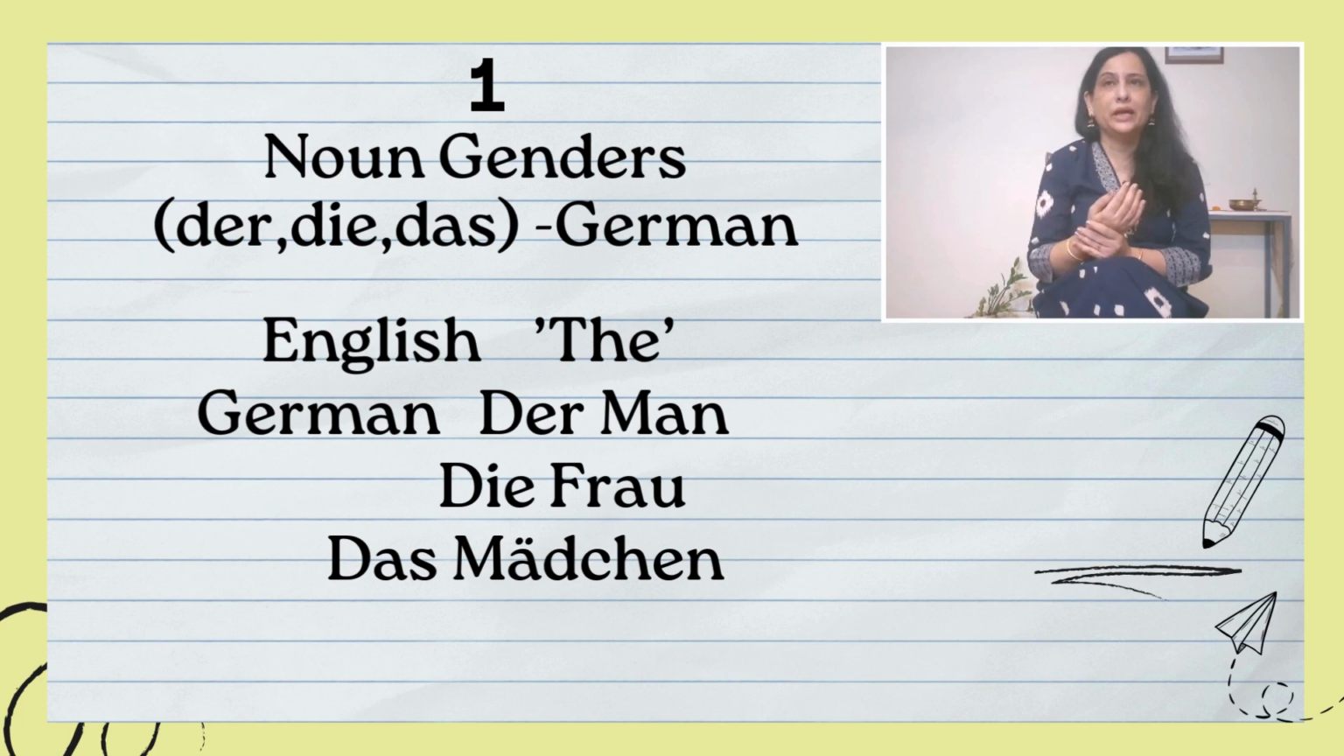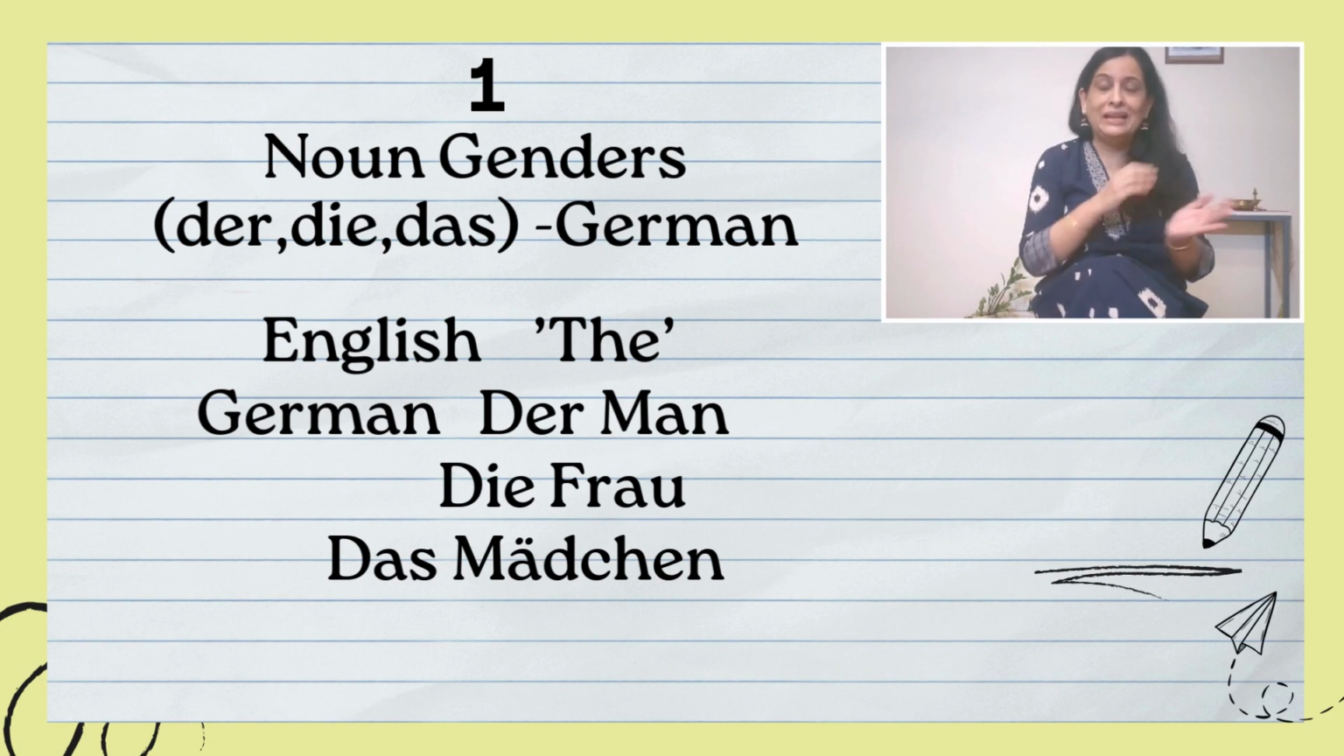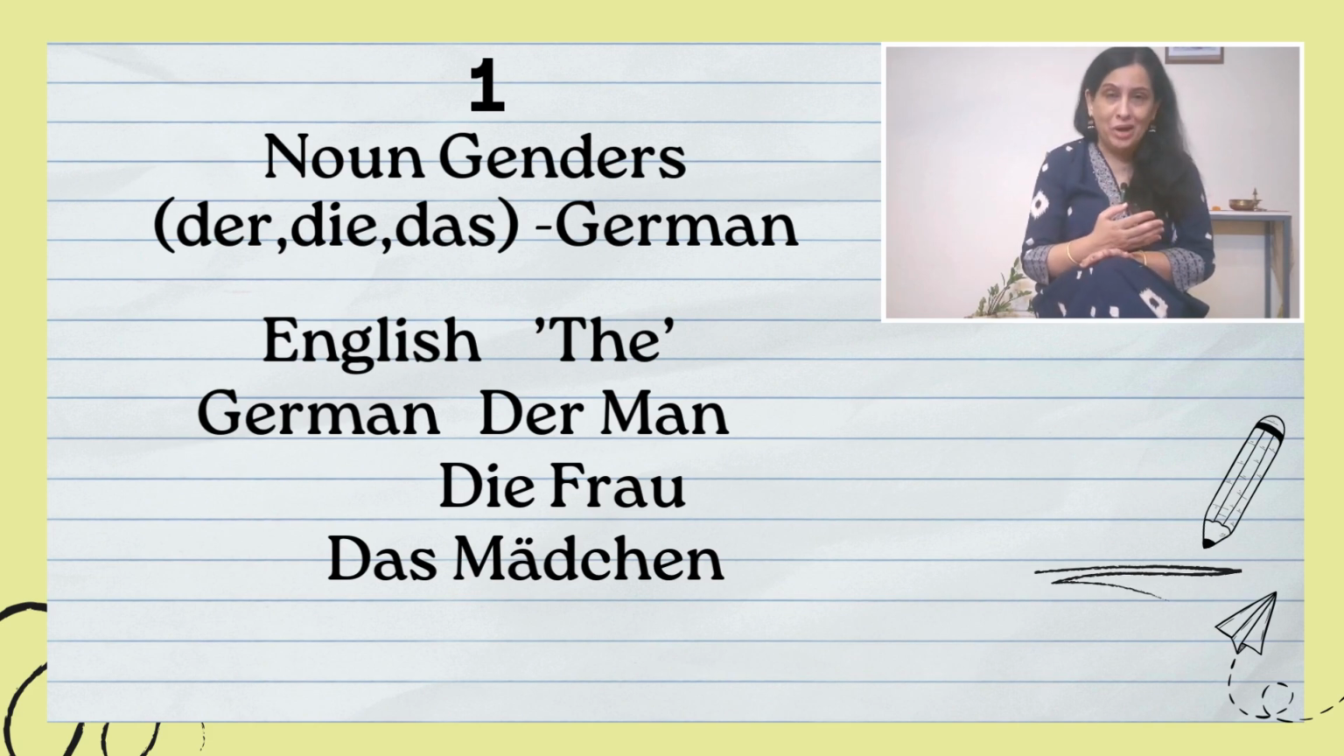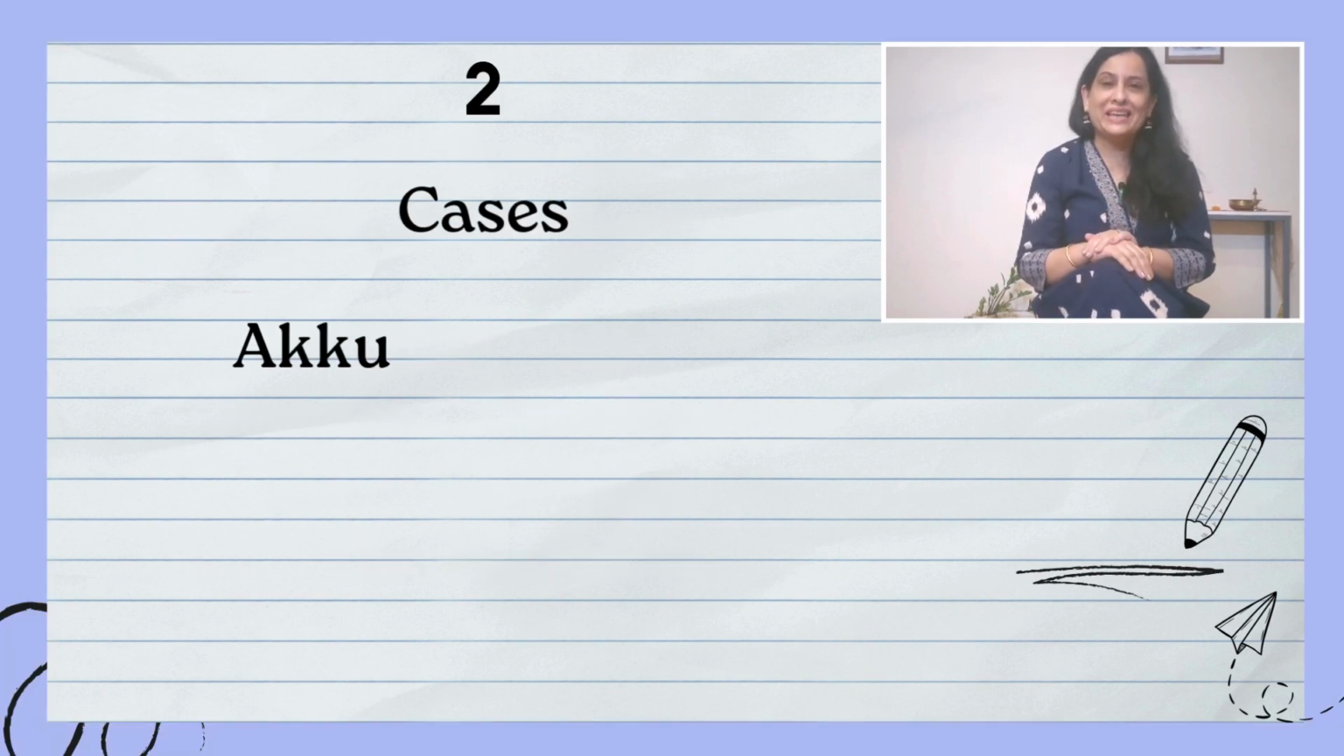Suppose we are saying the man, or the lady, the girl. The "the" remains the same in English, but in German it is not the case. In German, you have to write the definite article, and that is gender dependent. For man, it will be der Mann, then die Frau, das Mädchen. So this definite article before any noun is very, very important. This is clear? Okay.